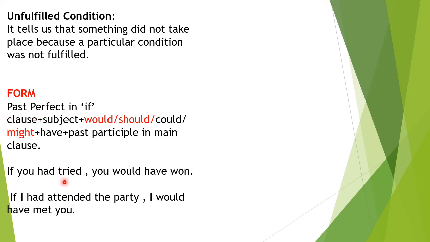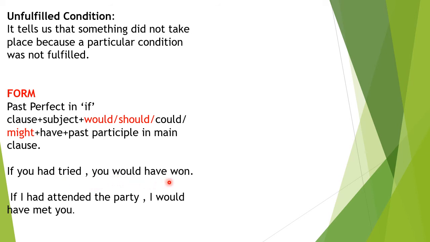Past perfect form of try is had tried. Present perfect form is has tried. I can't write "has tried" here. Can I? No. It is past. It should be in past perfect. If you had tried, what would be the main clause?